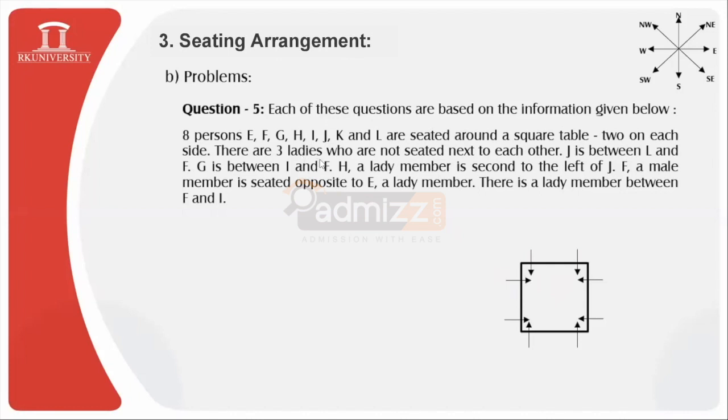So we have J is between L and F. So let us first fix the position of person L or F. Let us say person F is located somewhere over here, and person L is located somewhere over here, and J is between L and F, so the location of J will be somewhere over here.